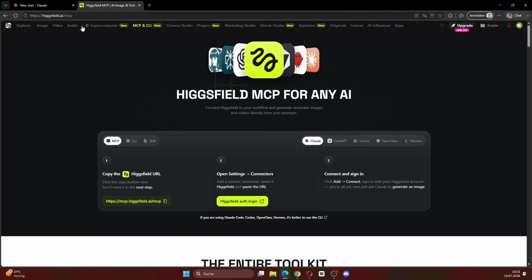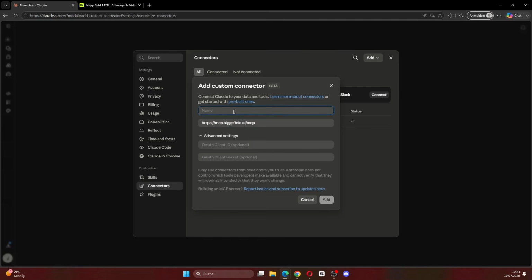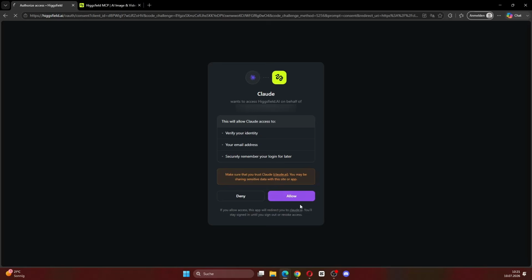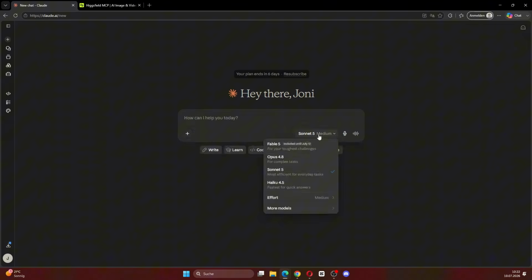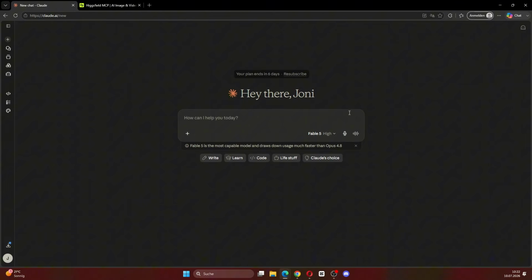After that, open Higgsfield AI and go to the MCP section. Here you can copy the MCP link for Claude. Paste the link into Claude, give it a name, for example Higgsfield, then click Add, Connect and Allow. Now as you can see, Higgsfield is connected to Claude and will be able to generate visuals for us. Next up, we also want to select Fable 5 as the model in Claude, because this is the best model and we are going to use it for this workflow.